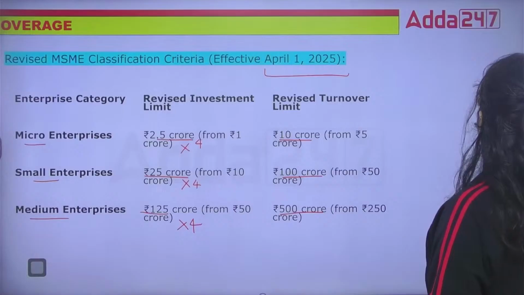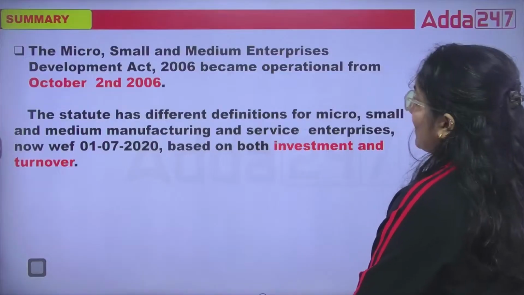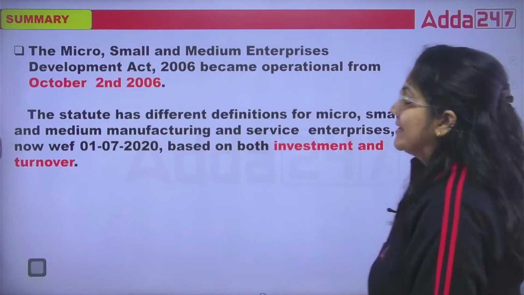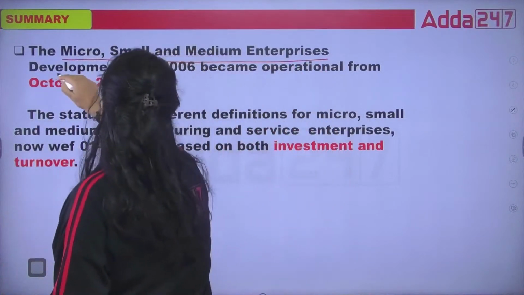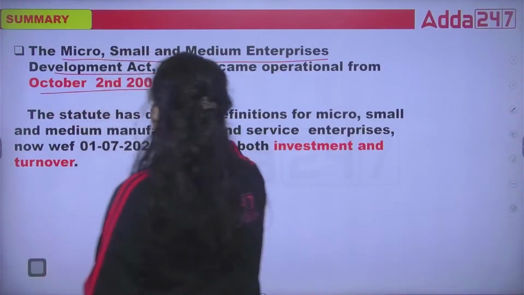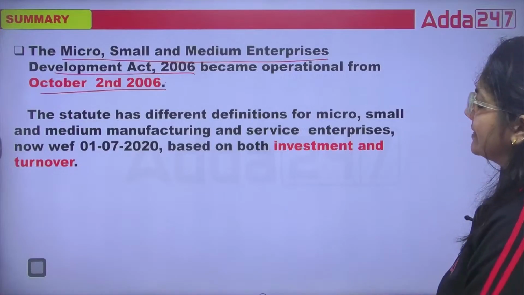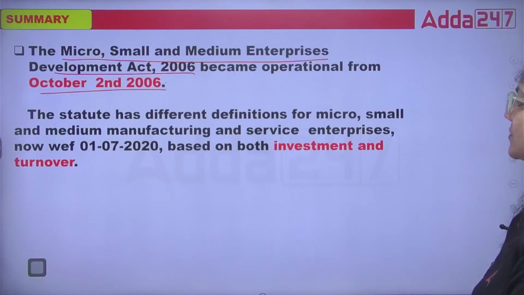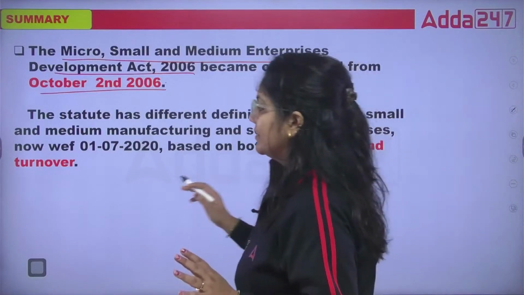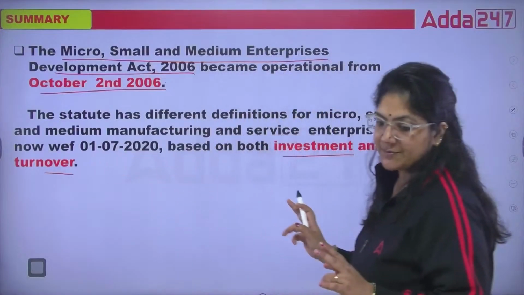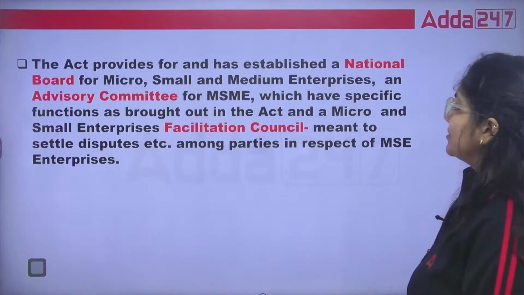Now guys, let's understand this particular summary that is written in the Macmillan book. The Micro, Small, Medium Enterprise Development Act. So class, this is the full name. The Micro, Small, Medium Enterprise Development Act 2006 operated on 2nd October 2006. The statute has different definitions for micro, small, medium manufacturing and services, for both investment and turnover. We have already done the investment and turnover. Is that okay?